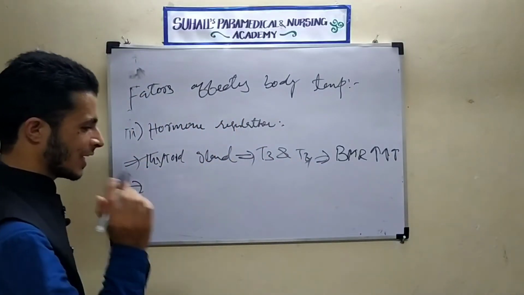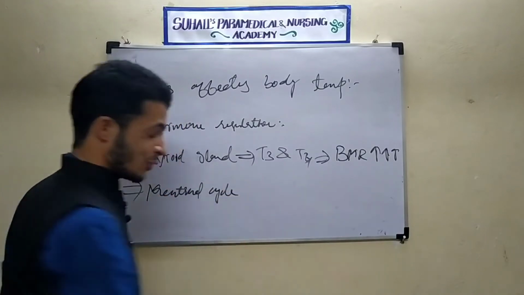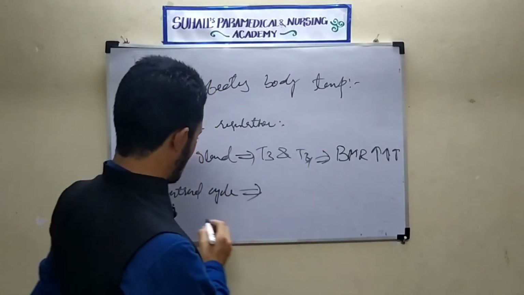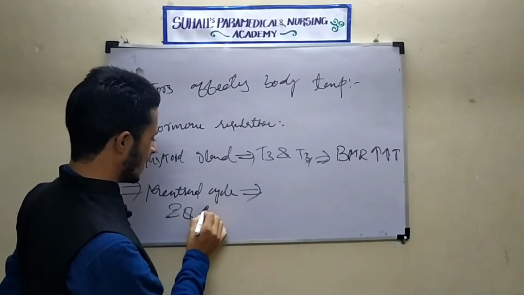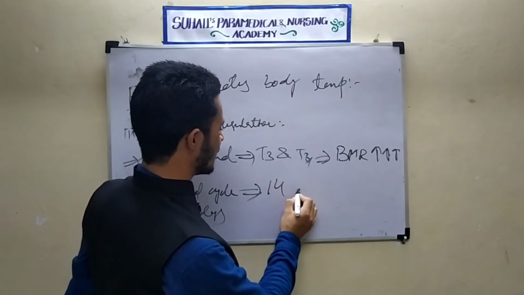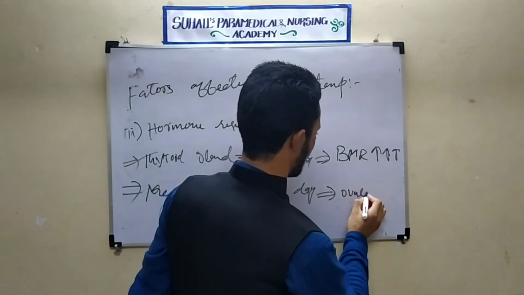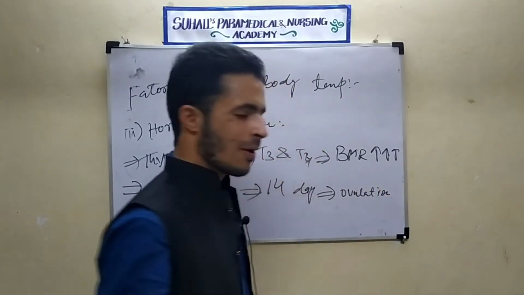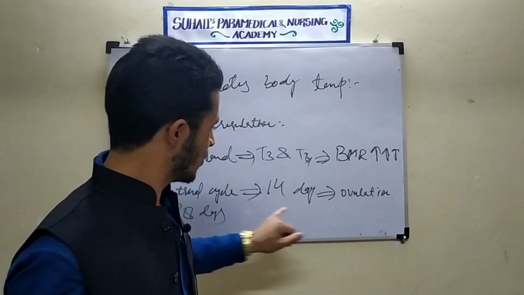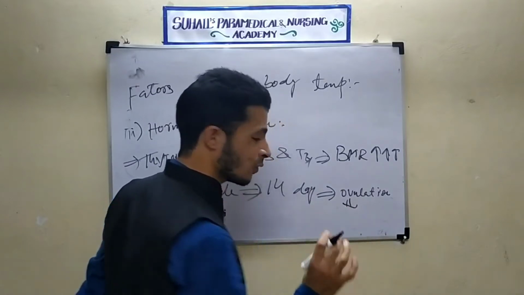Thyroid gland. Another is the menstrual cycle. The menstrual cycle is how many days? 28 days. And in 28 days, during the 14th day, there will be ovulation. What is ovulation? Ovulation means release of the ovum from the ovary, which occurs during the 14th day. And during ovulation, there will be an increase of two hormones.